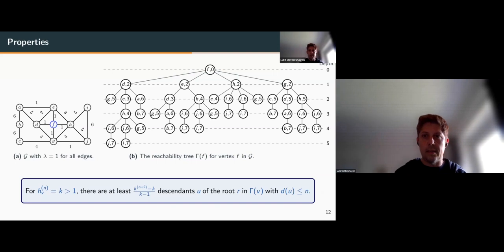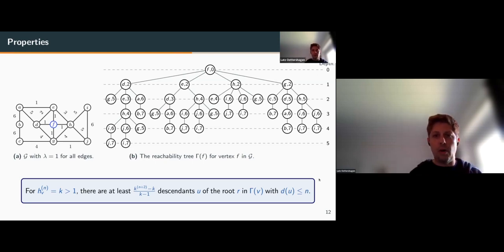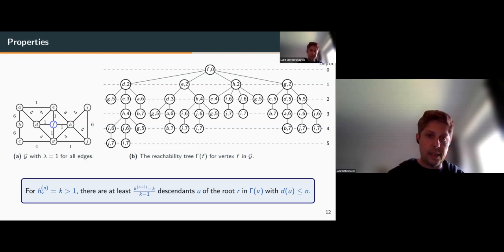So taking a look at this tree, we see that if we have an nth order temporal H-index of k, which is larger than 1, there are at least (k^(n+2) - k)/(k - 1) descendants u of the root in our tree that have depths at most n. So this means we have some lower bound of temporal walks outgoing from this node for which we have a temporal nth order H-index of at least k.